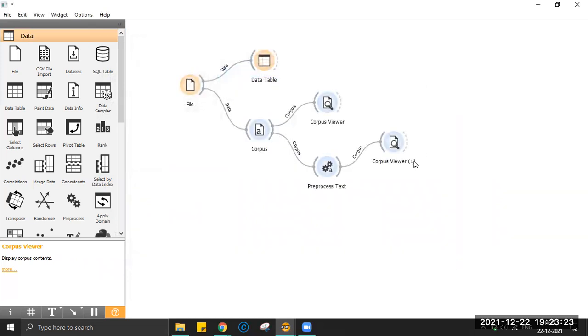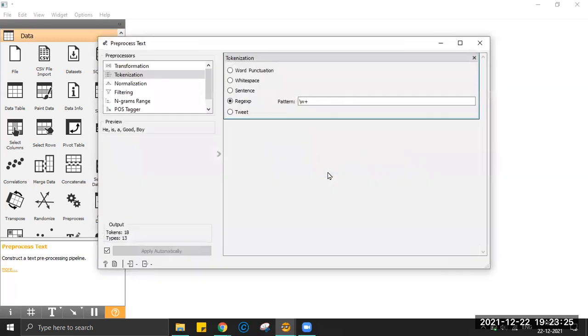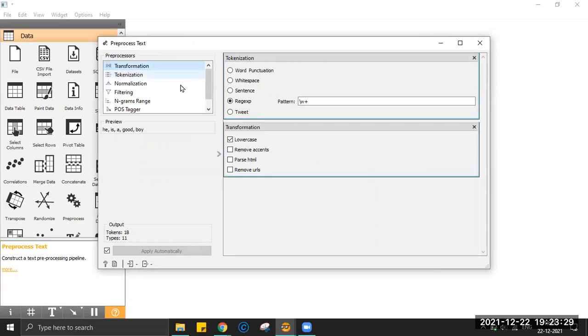Now, one important thing which you would have learned is that whenever we are doing pre-processing, it's important for me to get the data in lowercase because, as you are aware, the computer understands the language of zeros and ones. As per the ASCII code, a capital A is different from a small a. So capital GOOD is different from the small spelling.